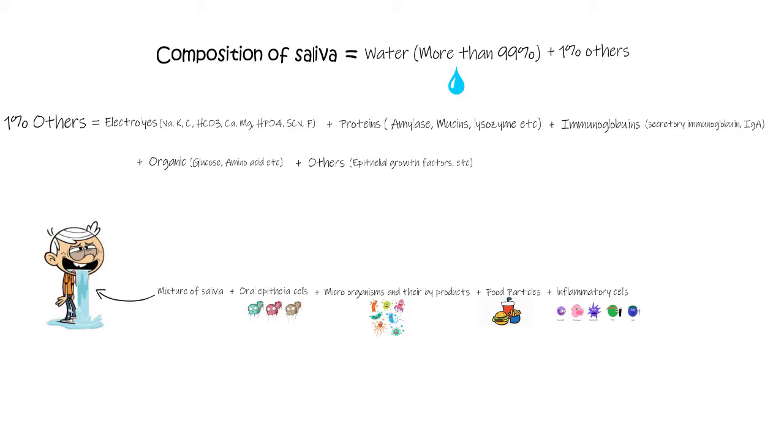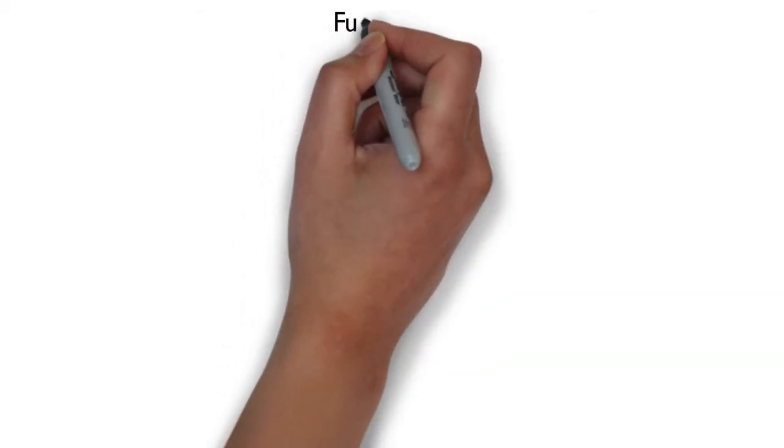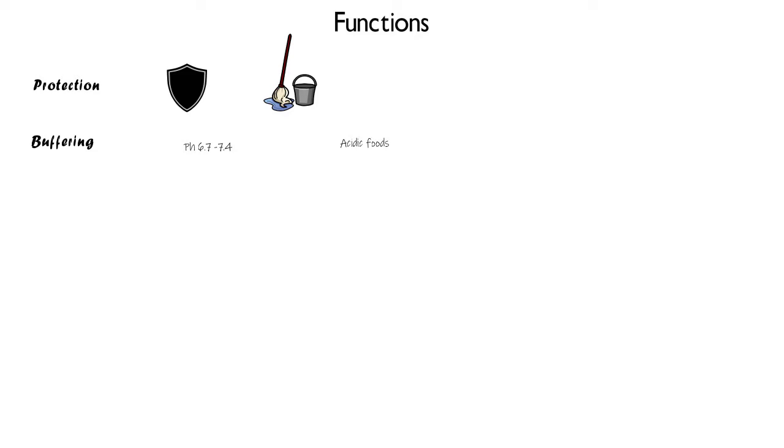So after discussing the composition of saliva, let's briefly go through the functions that saliva performs. There are basically many functions that our saliva performs in our everyday life. It provides protection by washing and clearing debris from our oral cavity. It provides buffering capabilities by maintaining a constant pH somewhere between 6.2 and 7.6, and thereby neutralizing the acids that come in contact with our oral cavity.